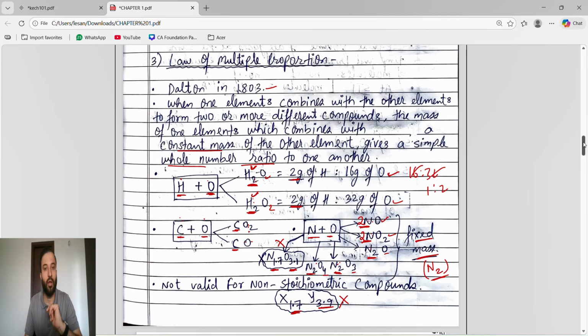Understand? The law of multiple proportion has only two conditions. First, we have to take only two elements, and with two elements we get two or more compounds. In that, we have to fix the mass of one element. The mass of one element remains fixed, the other element's mass keeps on changing, and they are in a whole number ratio. This type of thing is not valid otherwise.